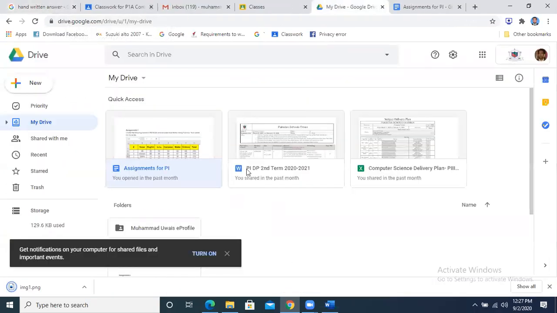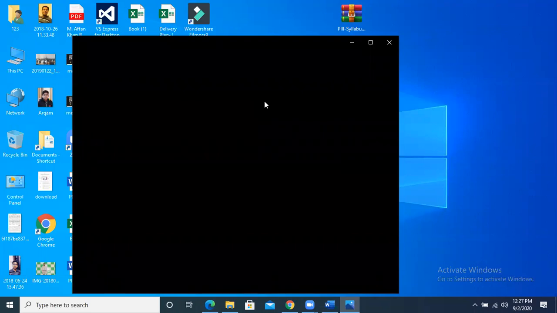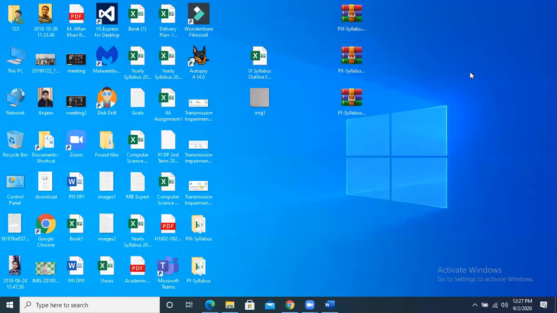How will you submit? Now what did you do? You have taken the picture. This is the picture. You have taken the picture on your cell phone and you have transferred it to your laptop or your PC. So this is basically a dummy example. Written work is there about maths, but you will write your answer. Achha, this is the image that I have to submit.